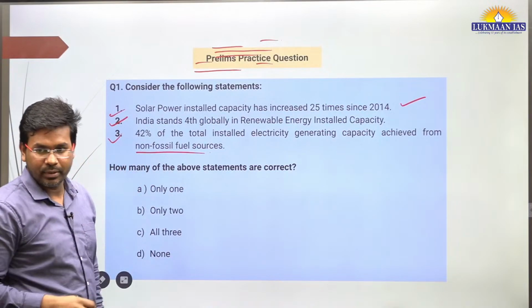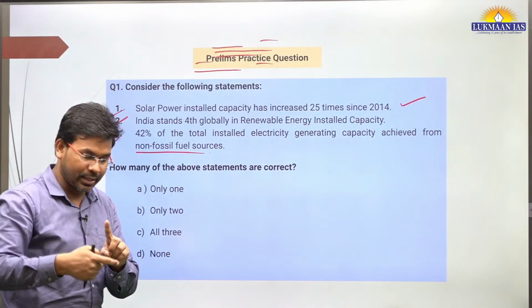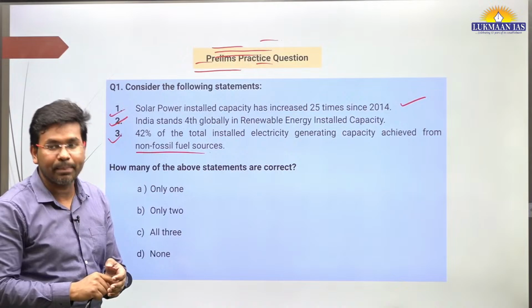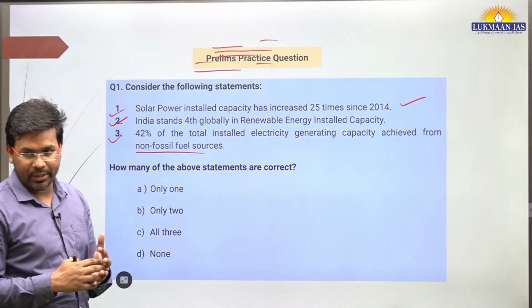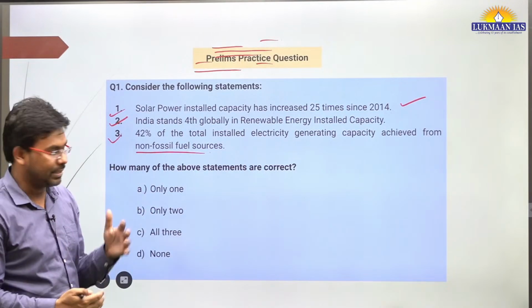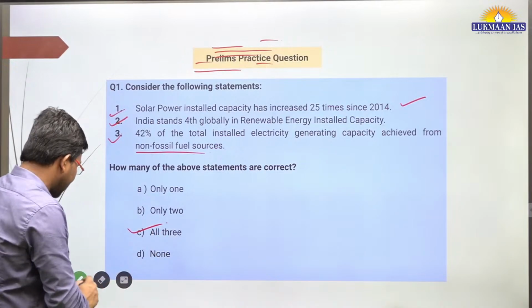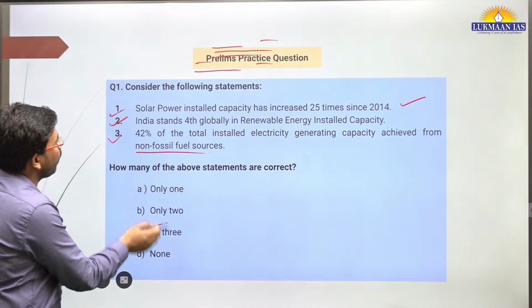Fossil fuel sources means coal based power plants. Non-fossil fuel based sources means using nuclear power, using, let's say, solar power, using wind power, using hydroelectricity, like that. So that's the thing. So all of them are correct. Correct answer for this question is option 3, I mean option C, all the 3.